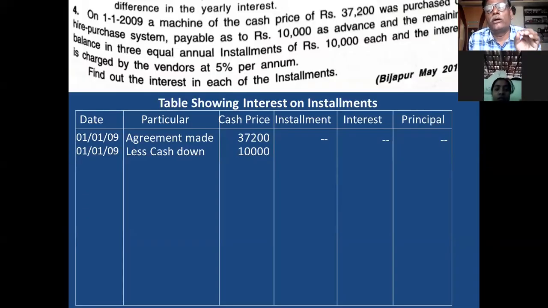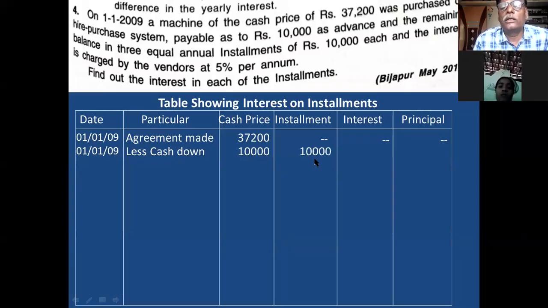Because this amount is paid on the date of purchase itself, therefore interest will not be charged on this amount. This is the very technical point you remember. If you charge interest on this, then the problem will be wrong. Once again, I'm repeating, cash down or advance amount is treated as one installment, which does not include the interest, and the total amount is called as principal. So I consider this amount 10,000 as one installment.